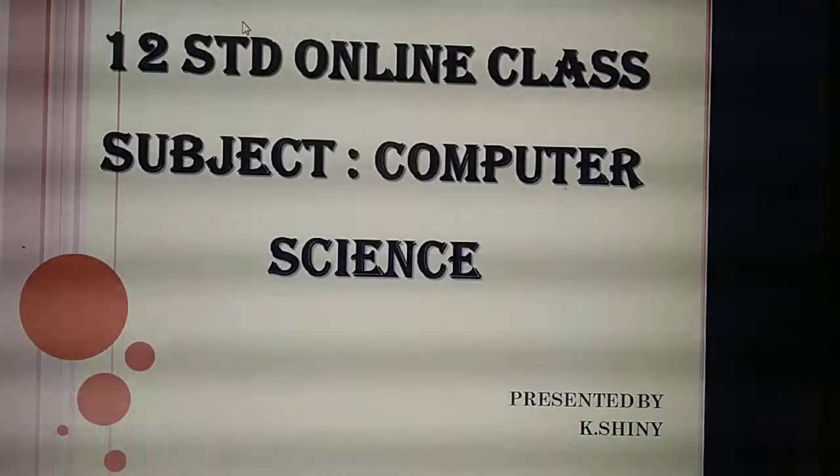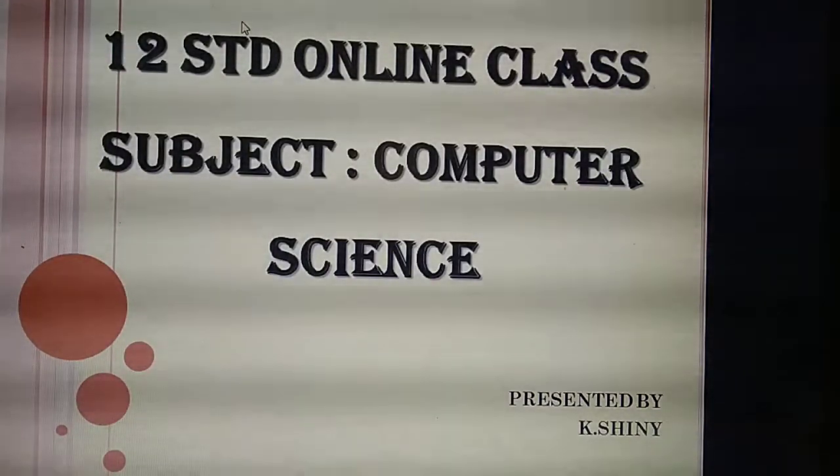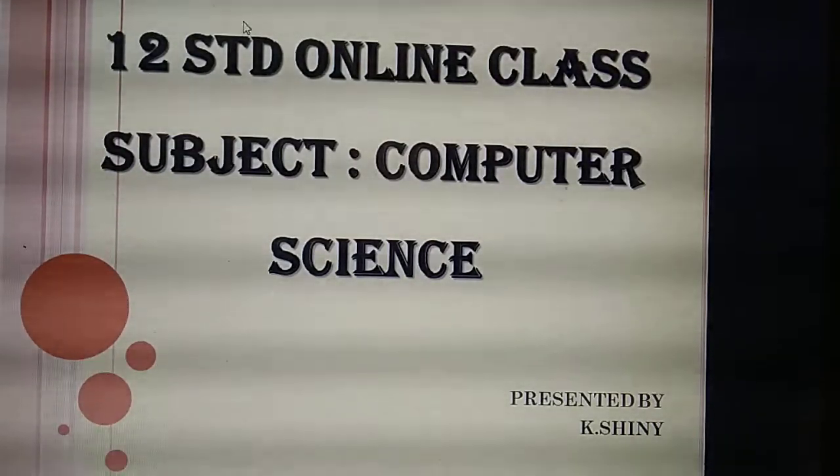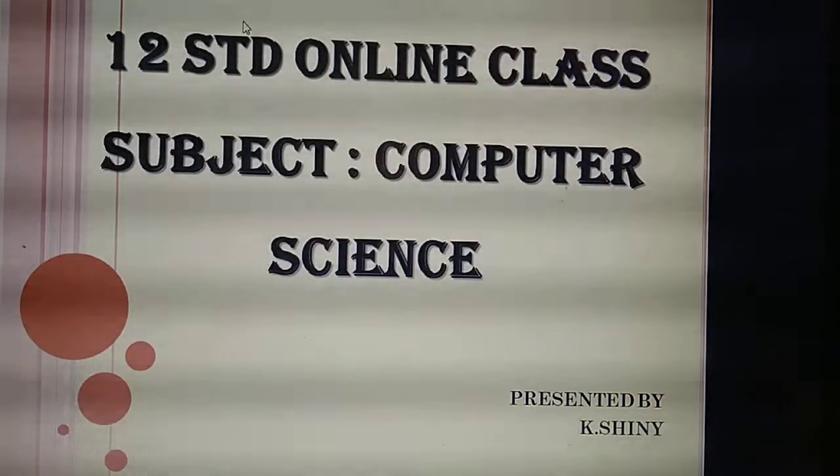Students, are you revising daily's portion? Are you studying daily's portion? Studying or not? Please study daily's portion, okay students?